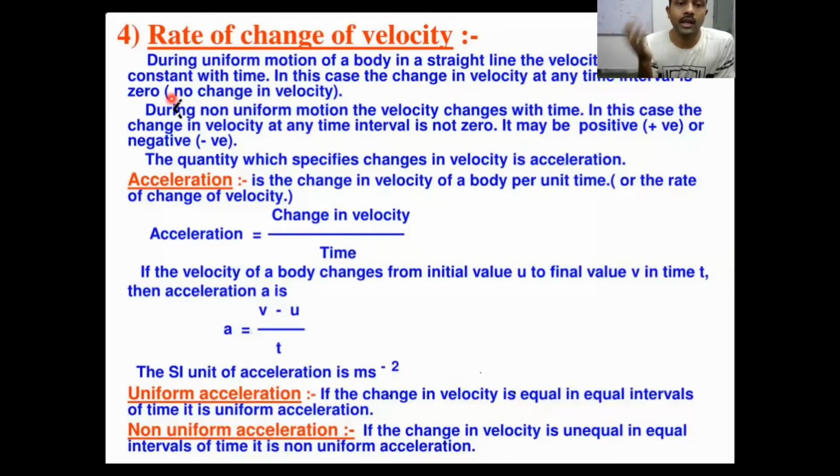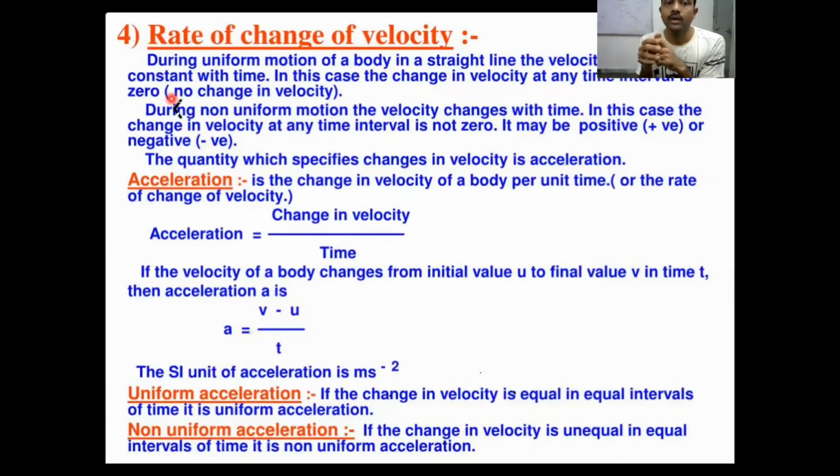So what is my acceleration? 80 minus 60 by 1. Suppose initially I am moving with 60 km per hour. Within a 2 hour gap, I reach 120 km per hour, right? So in this case, what is the change in my velocity? 120 minus 60, that is my change in velocity, 60 km per hour within 2 hours. So 60 km per hour by 2 hours gives you 30 km per hour square. In each hour you are increasing your speed by 30 km per hour. In the next hour you are adding again 30 km per hour. That means you are accelerating with 30 km per hour square.